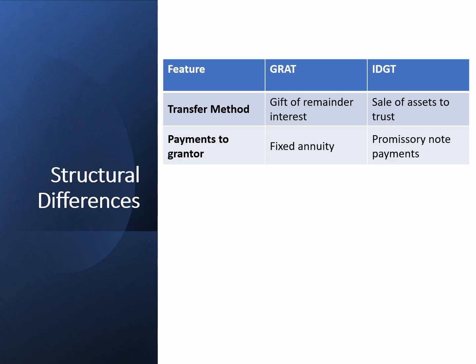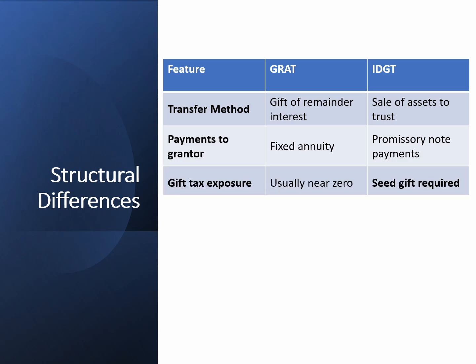Rather than a fixed annuity, the IDGT grantor receives promissory note payments. The note typically bears interest at the applicable federal rate. Because the trust is a grantor trust, the interest payments are disregarded for income tax purposes.